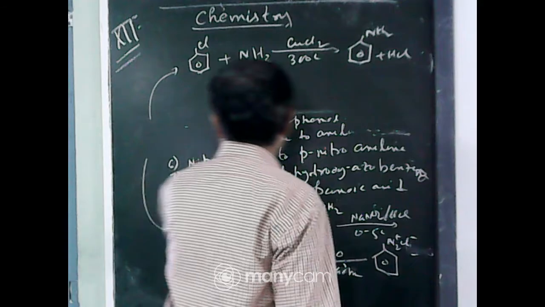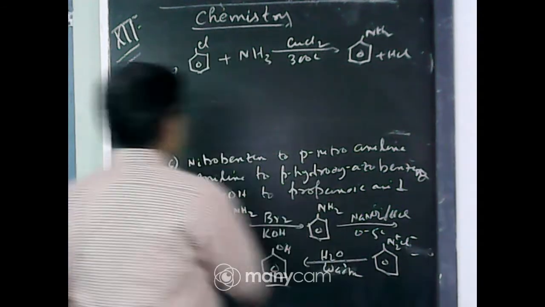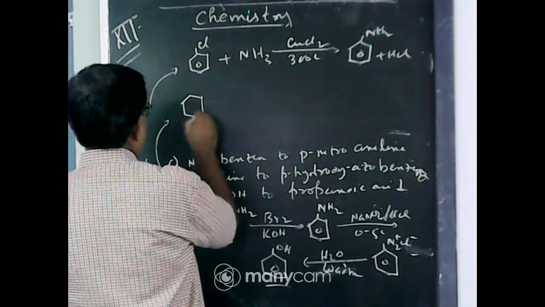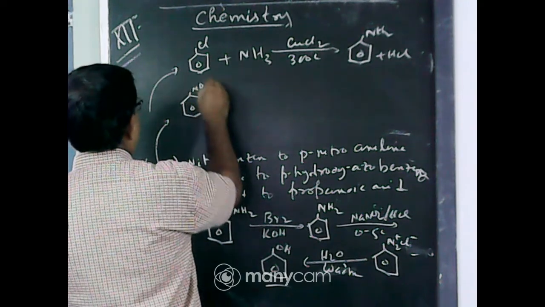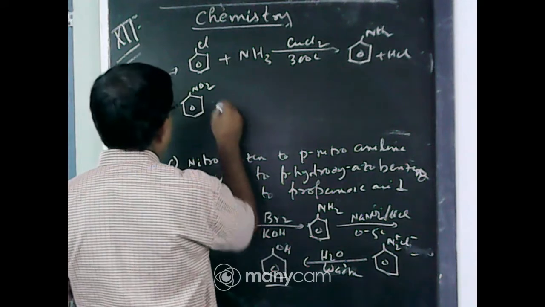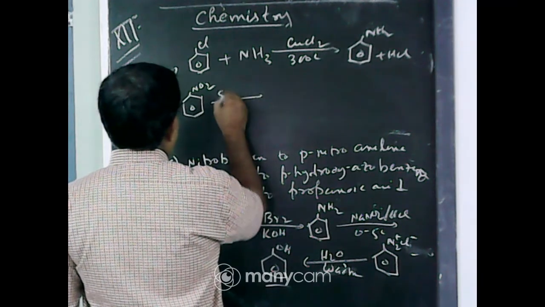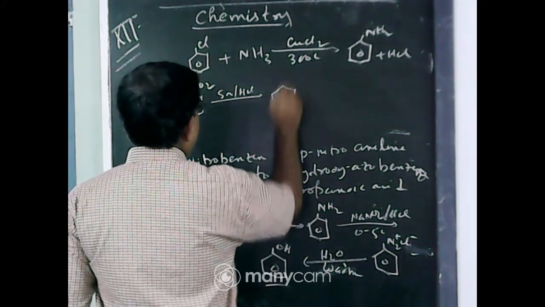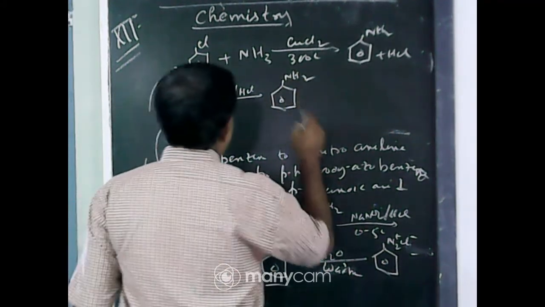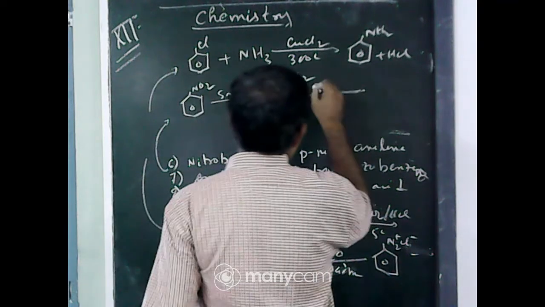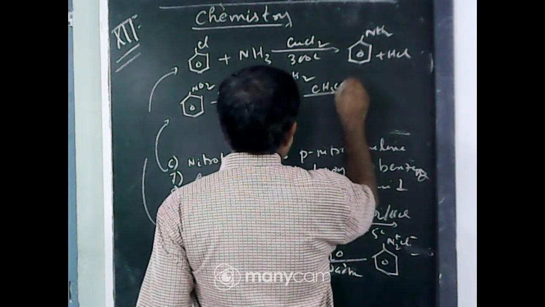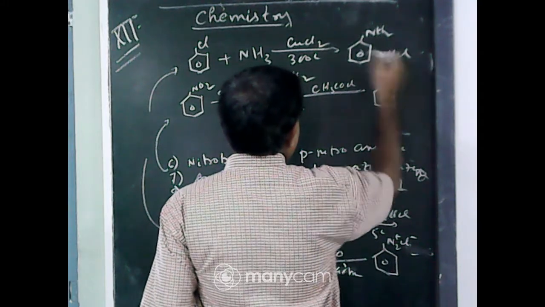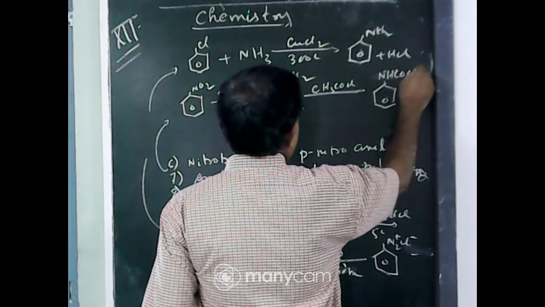Now next, nitrobenzene to para-nitroaniline. What is the formula of nitrobenzene? NO2 on the benzene ring, nitrobenzene, to para-nitroaniline. So Sn and HCl, reduction, NH2. Now direct nitration is not possible, so block the group with CH3COCl to form acetanilide, NHCOCH3.